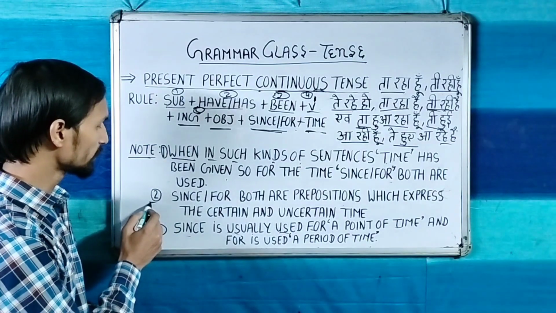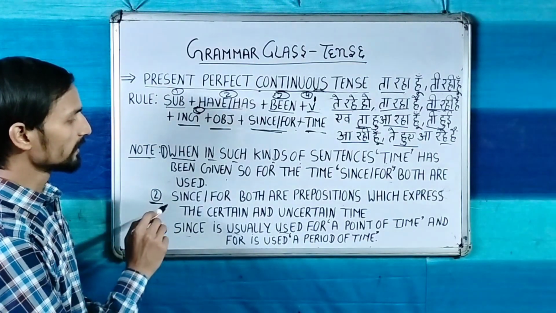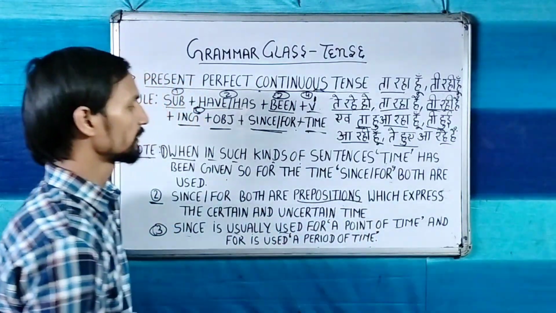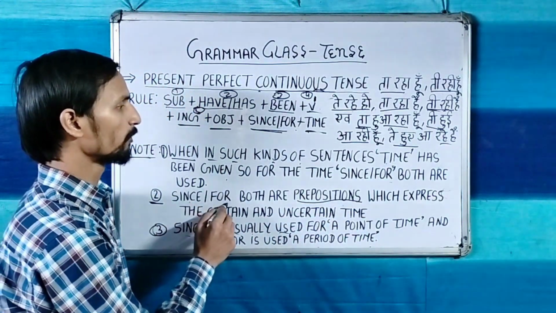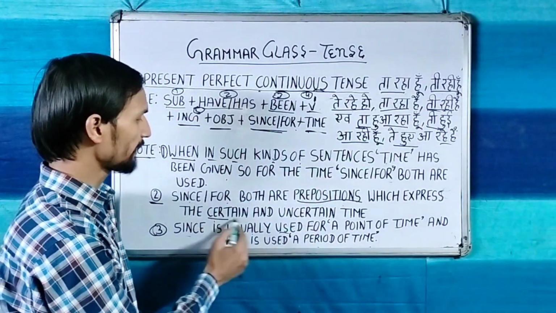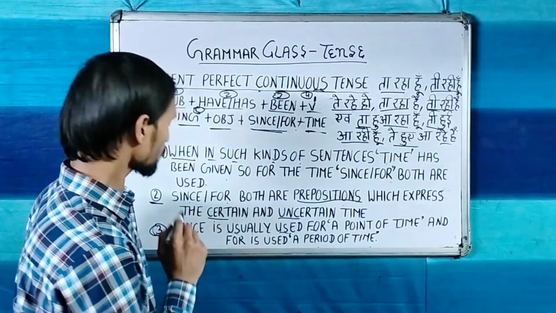Now the second point, which is very important to know: since and for both are prepositions which express certain time and uncertain time.